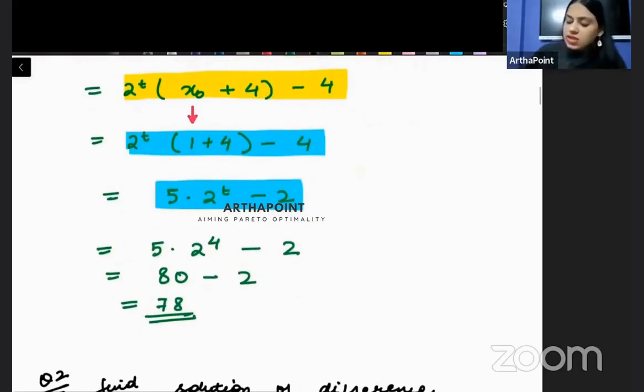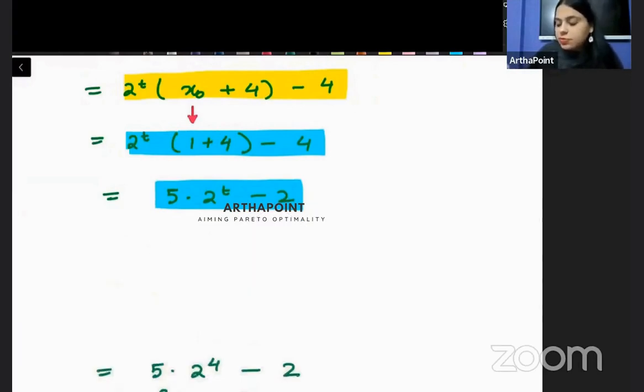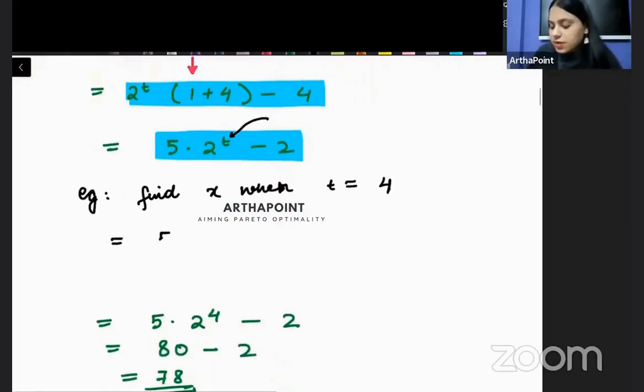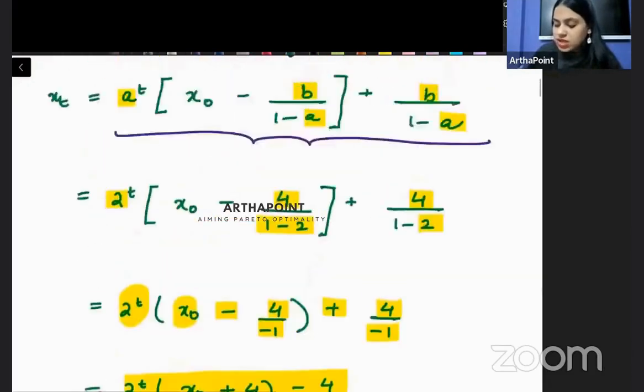Now beta, suppose in exam, let me give you one more aspect to this question. Suppose in exam, they tell you find x when t is equal to 4. Suppose उन्होंने आपको एक time period दे दिया. They tell you find x when t is equal to 4. So beta, I have to plug the value of t as 4.